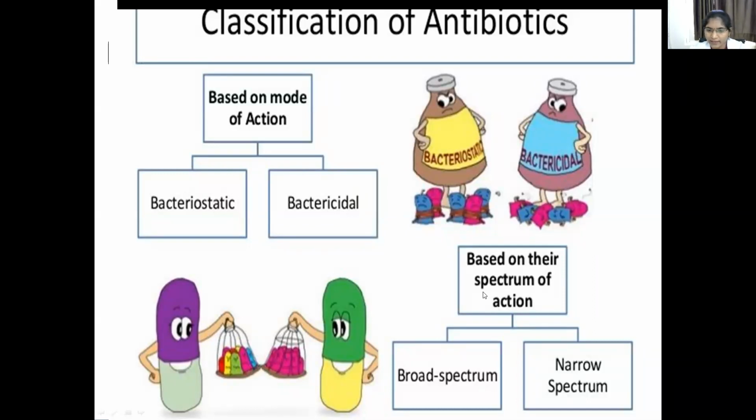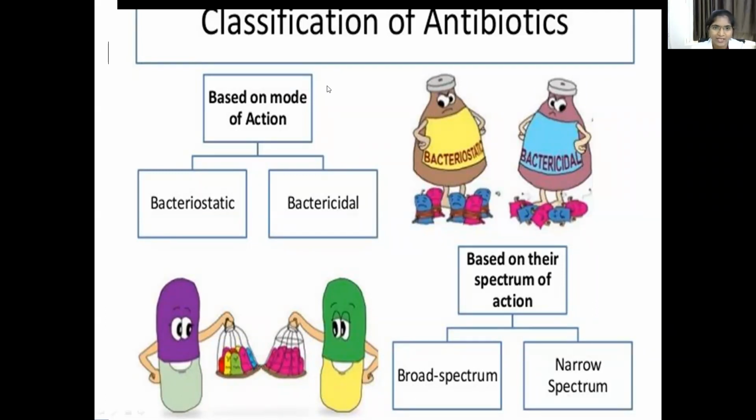Also, based on spectrum of action, they are divided into two types: broad spectrum antibiotics and narrow spectrum antibiotics. Broad spectrum antibiotics act against both gram positive and gram negative bacteria, and narrow spectrum antibiotics only act on specific organisms.